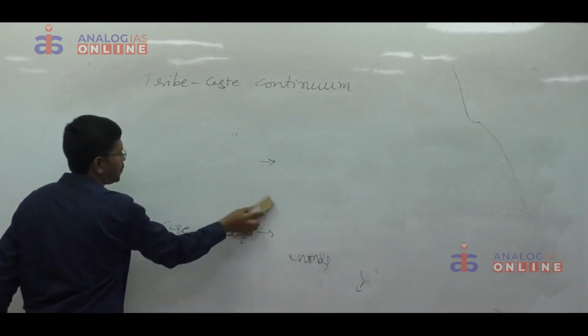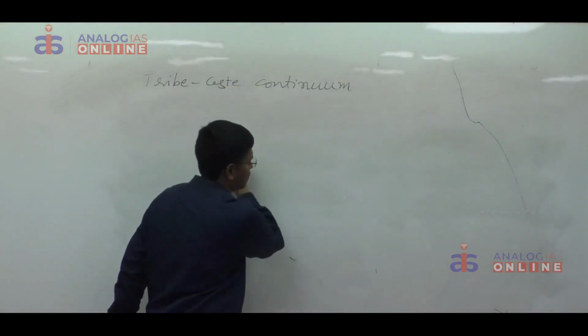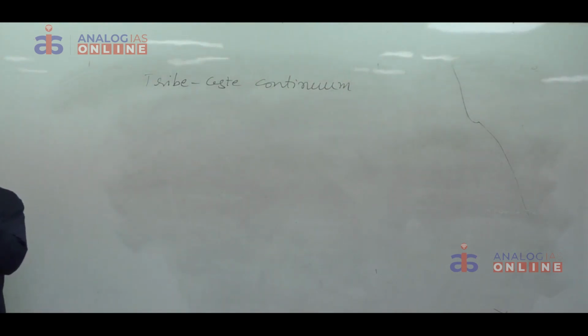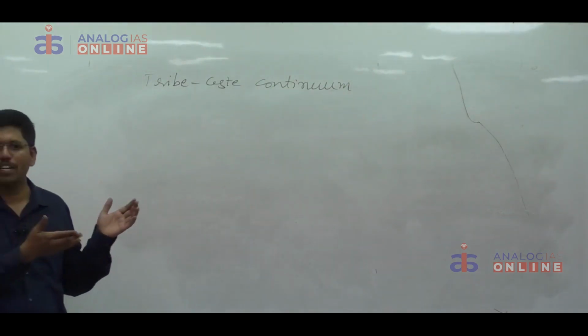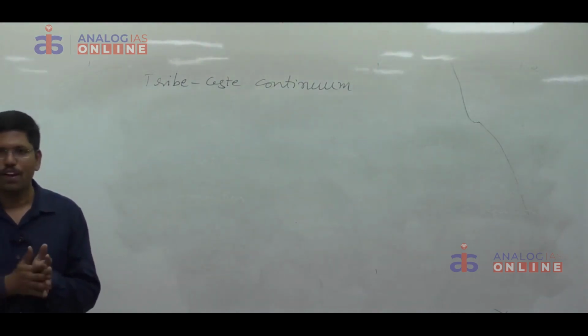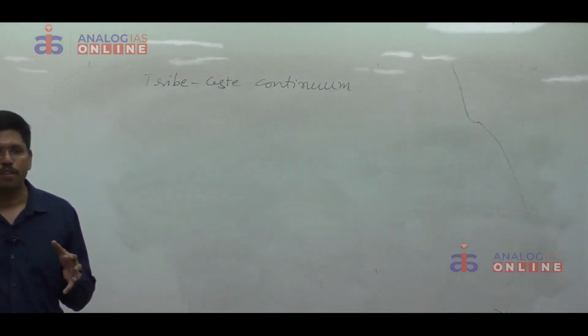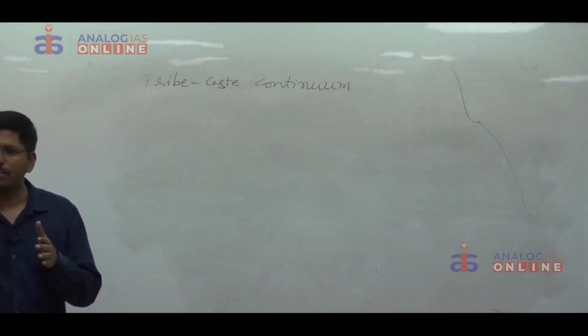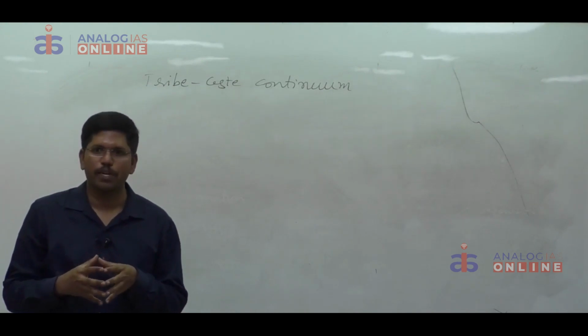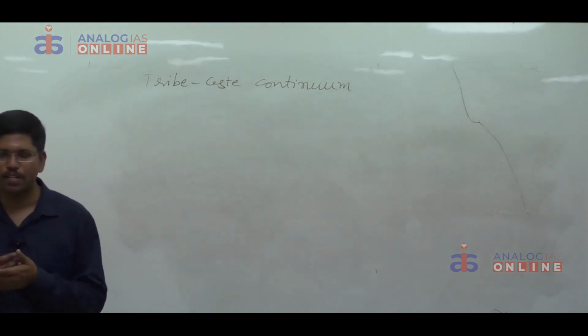Once upon a time, to demarcate a tribe from a caste, this Tribe-Caste Continuum concept was introduced. The more the segmental solidarity, the more the tribal characteristics, and then the tribal status can be recognized. Now, because of the end to the relative isolation of the tribal people, because of the developmental activities brought about by the government, the isolation of the tribal people came to an end.